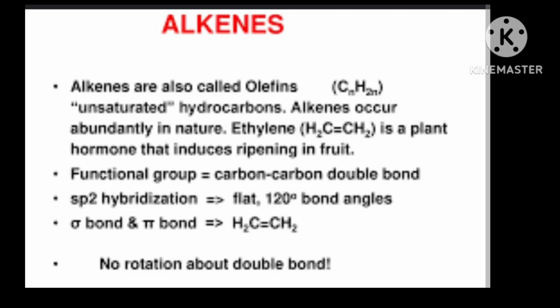CnH2n+2. Alkenes are also called olefins. CnH2n, unsaturated hydrocarbons. Alkenes occur abundantly in nature. Ethylene, H2C=CH2, is a plant hormone that induces ripening in fruit. Functional group: carbon-carbon double bond, sp2 hybridization, equals flat, 120-degree bond angles.